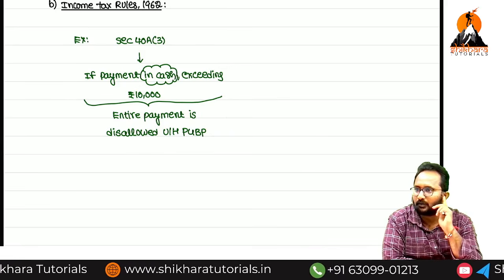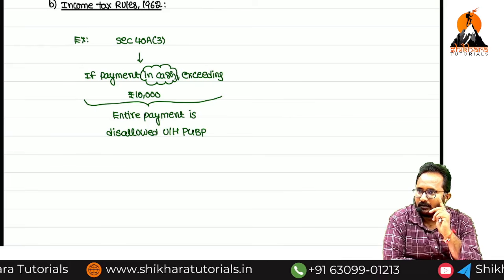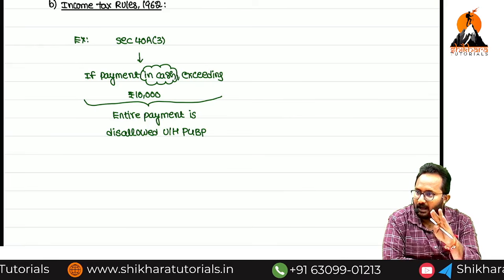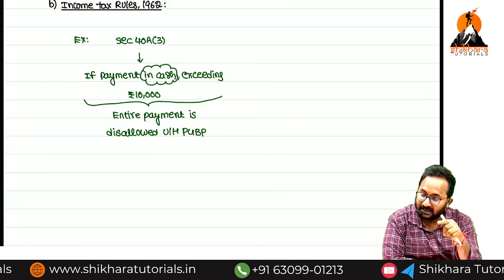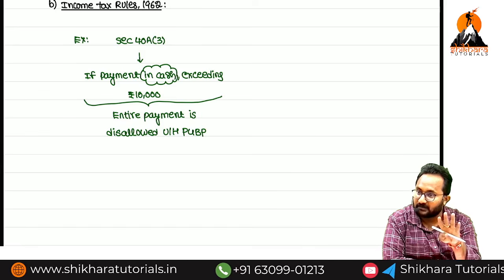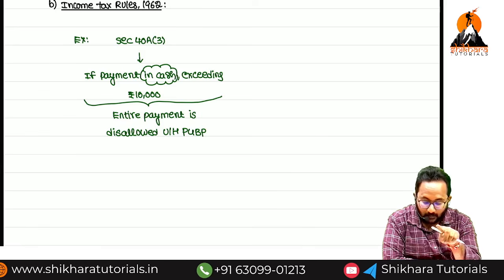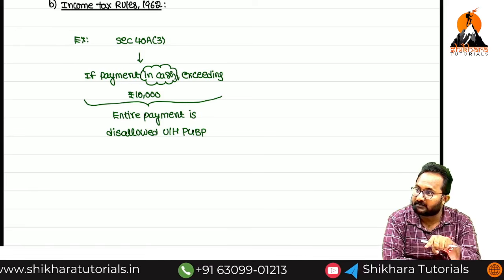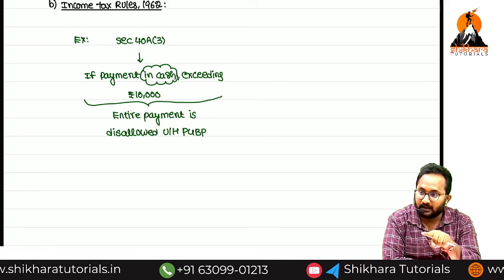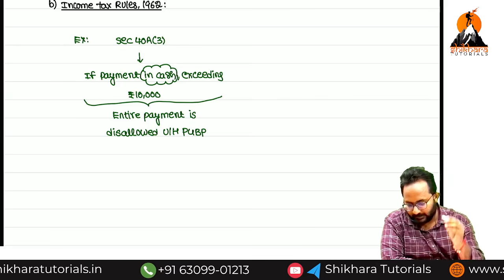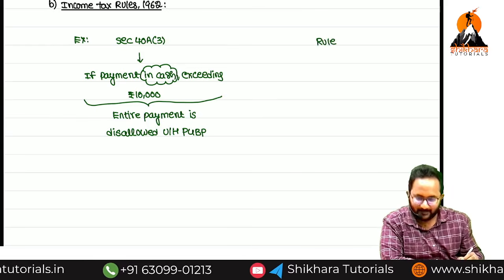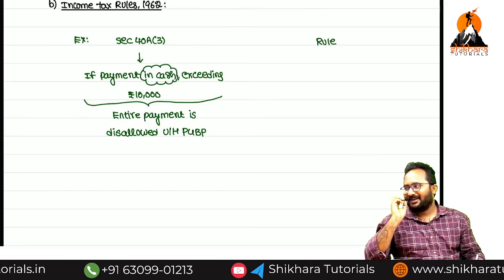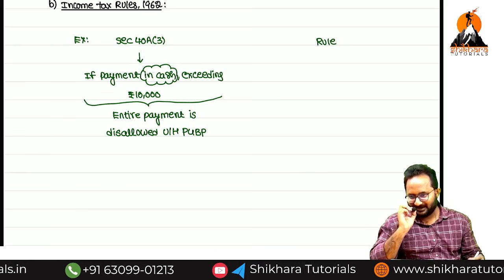Now what do we need to do? In the Act, they are not stating any exceptions. In the next year, they released one rule in order to support the implementation of this section 40A subsection 3. What is the rule? Any idea? Rule number, famous one.